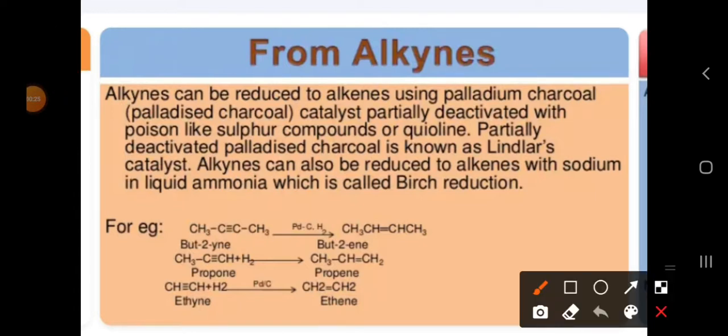So alkynes means we are going to get the triple bond. So what is the hybridization for alkynes? Sp. Okay. So based upon these alkynes, we are going to prepare alkenes. Means what is happening here? We are breaking one bond, and here we are reducing. Means reduction is going to happen. Reduction is nothing but addition of hydrogen taking place. So whenever we are adding hydrogens, automatically it can form the alkanes and also alkenes.